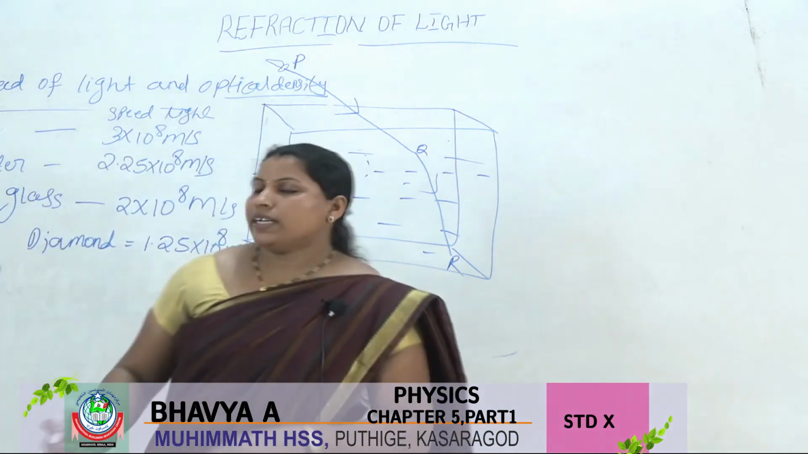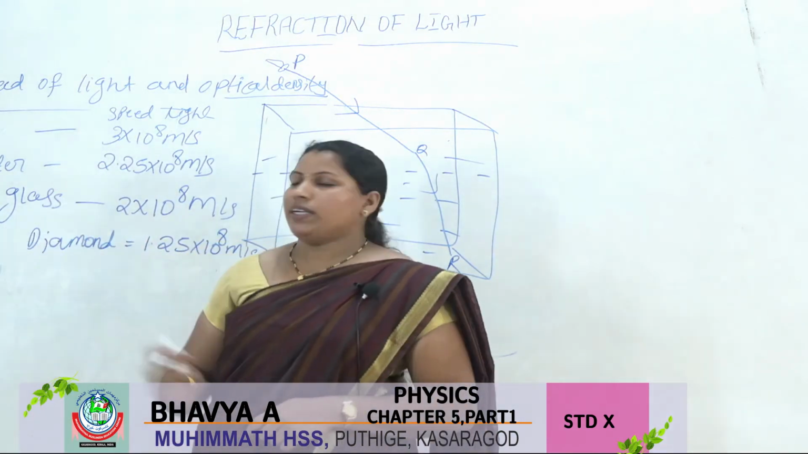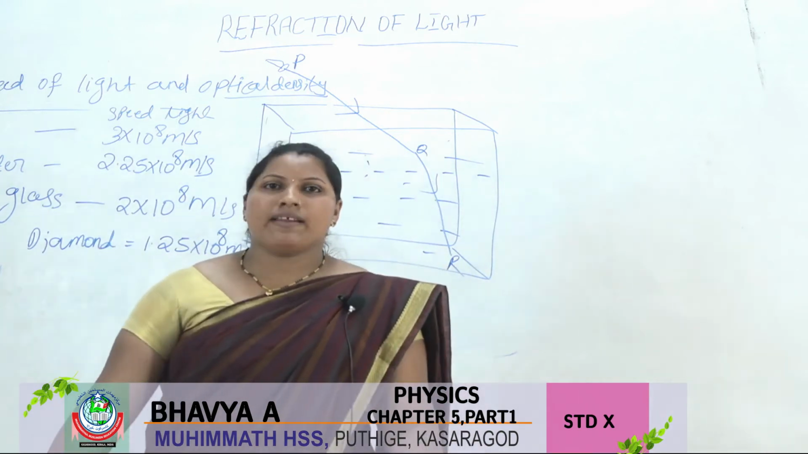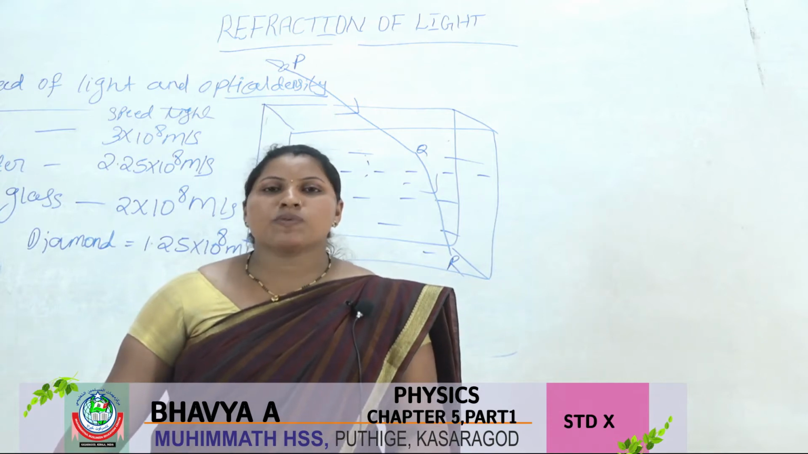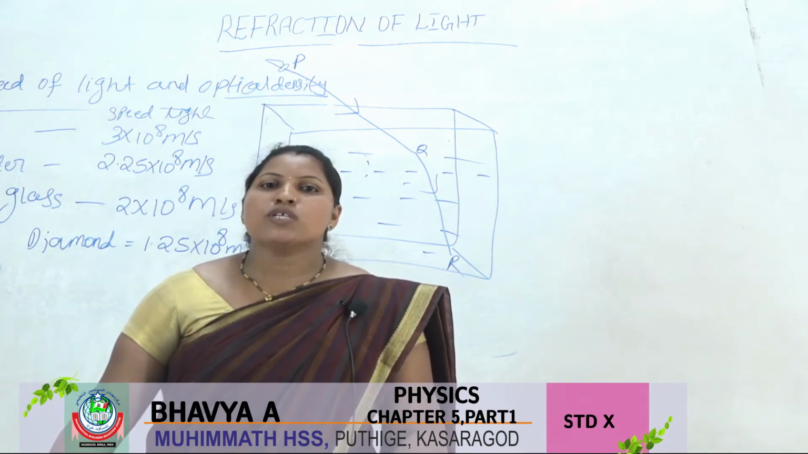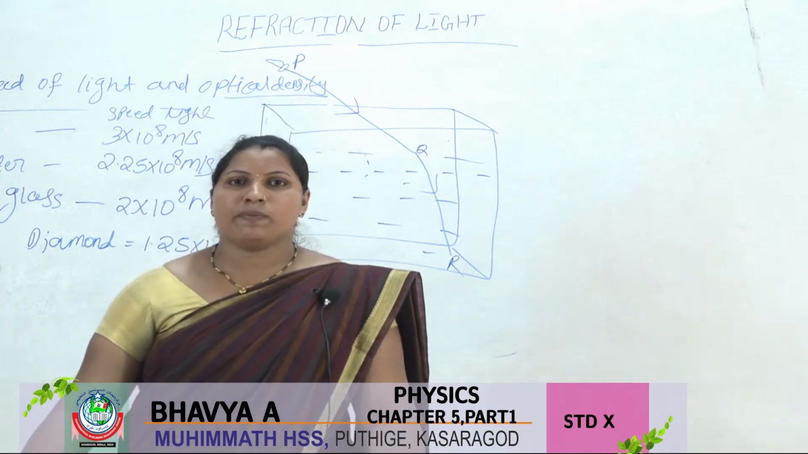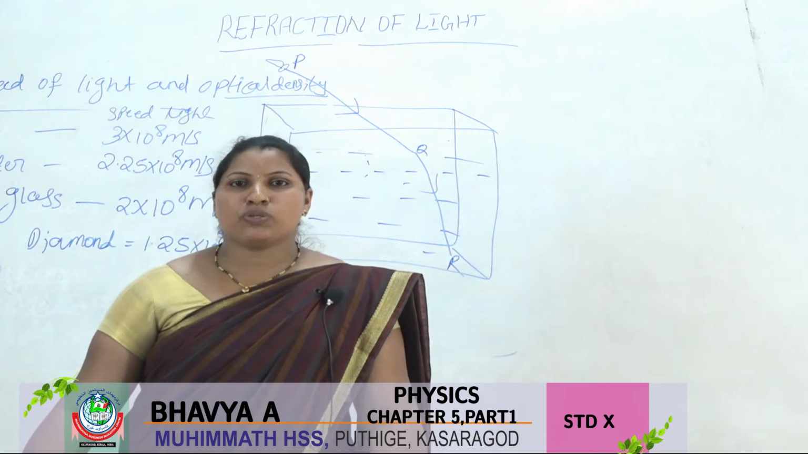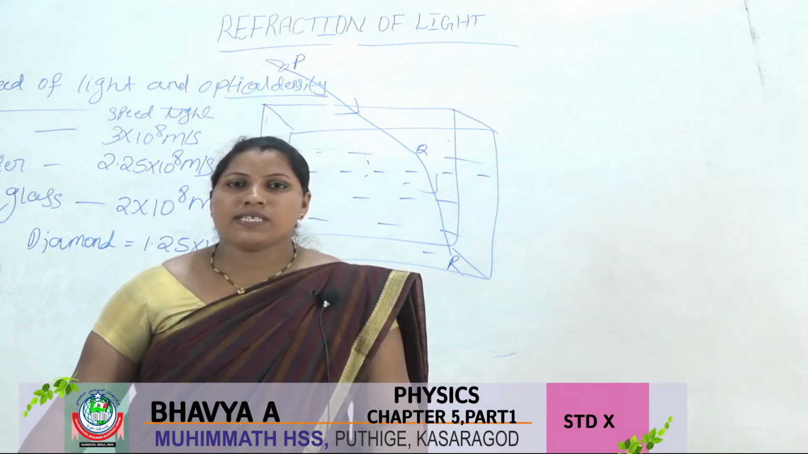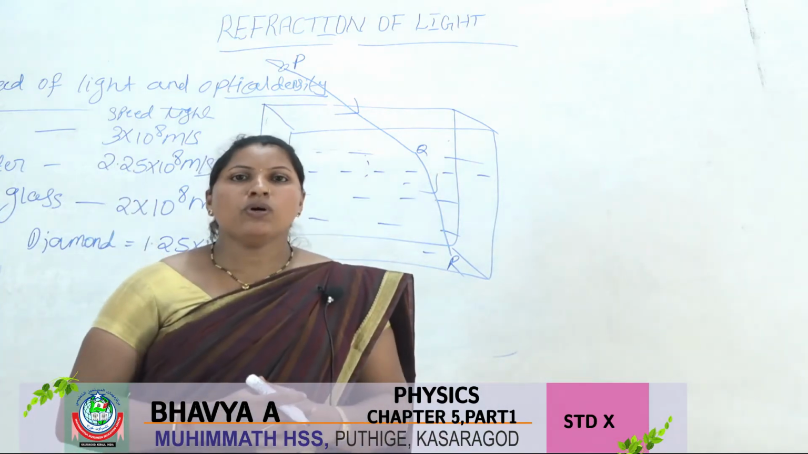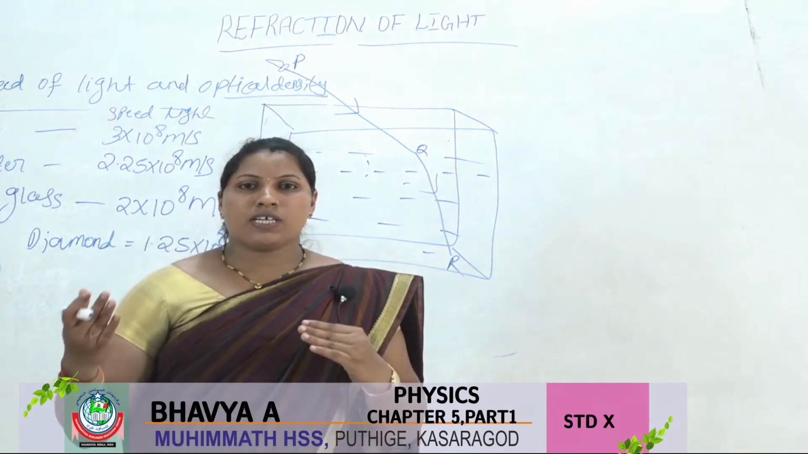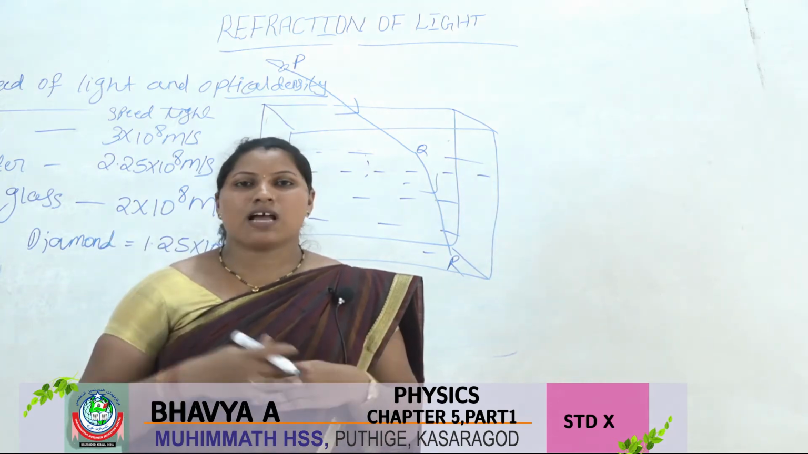We can see here the speed of light in different media. First, the speed of light in air is 3 into 10 to the power 8. Then the speed of light in water is 2.25 into 10 to the power 8 meter per second. In glass, 2 into 10 to the power 8 meter per second. In diamond, 1.25 into 10 to the power 8 meter per second. You understood why the speed of light is different. So if the speed of light is different, it means the optical density is also different.